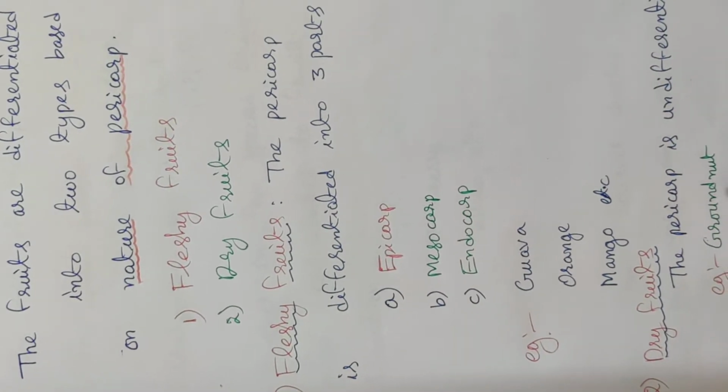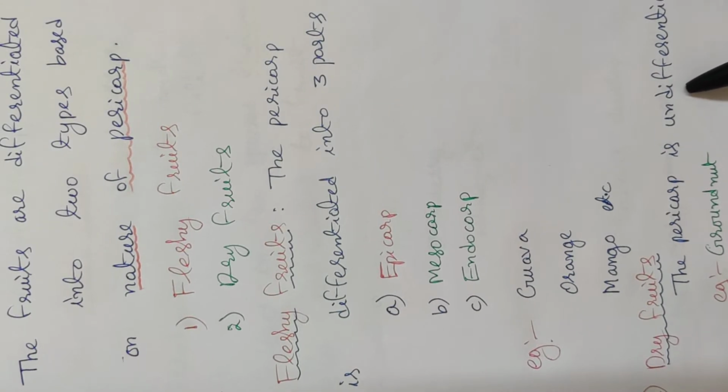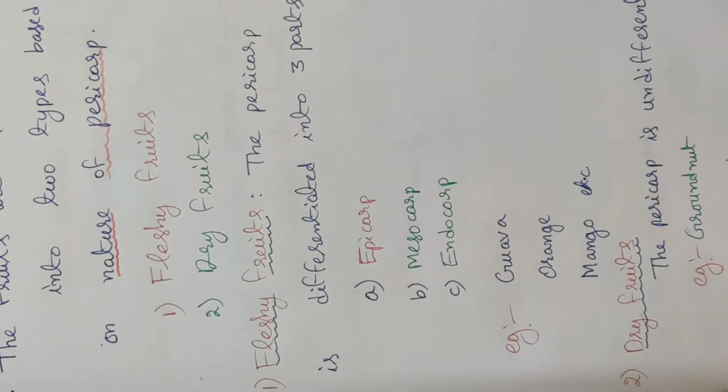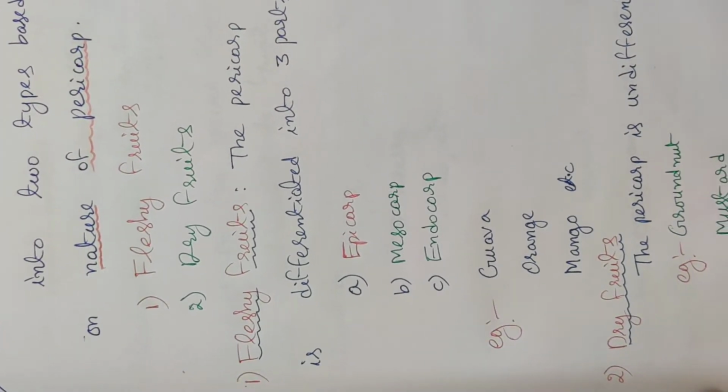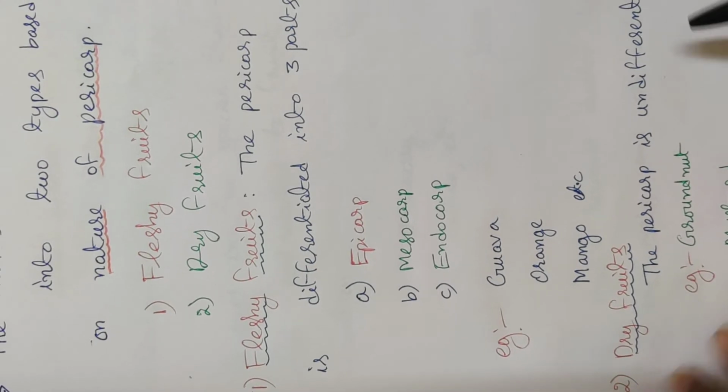Next, dry fruits. In dry fruits, the pericarp is not differentiated into epi, meso, and endocarp. So the pericarp is undifferentiated. What are the examples for dry fruits? Groundnut and mustard. In groundnut fruits and mustard fruits, the fruit wall is not differentiated into epi, meso, and endocarp.